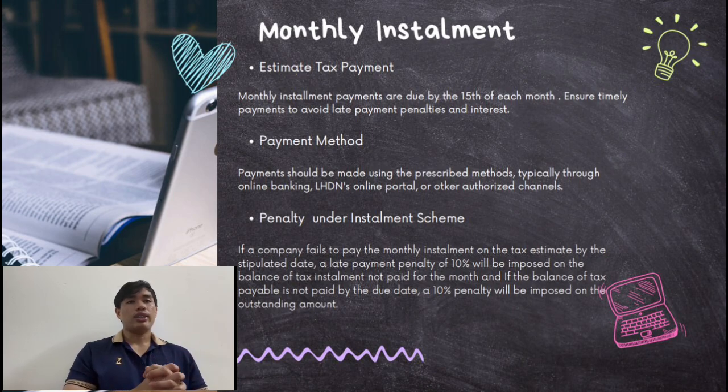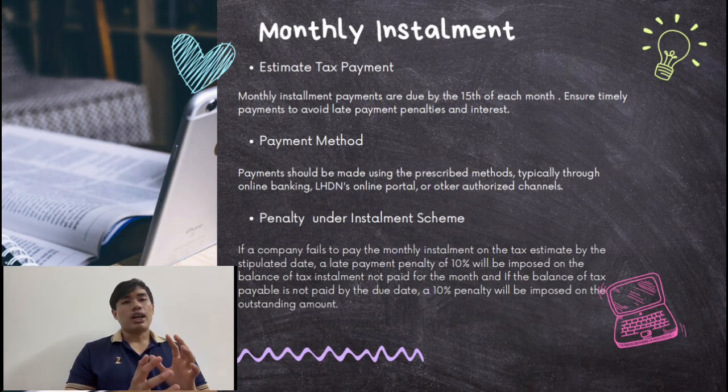Next, in terms of payment methods, payment should be made using the prescribed methods, which is typically online banking, LHDN's online portal, or other authorized channels. Moving on to the last point, which is penalty under the installment scheme.